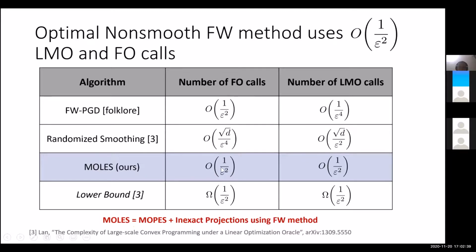For the first order oracle calls, we know of the lower bound from earlier. And for the linear minimization oracle setting, it turns out that there is actually a matching lower bound, which shows that any algorithm has to use at least 1 over epsilon square calls to the linear minimization oracle. So in this setting, our algorithm is actually tight and achieves the optimal gradient calls as well as linear minimization oracle calls. The main idea behind this new algorithm MOLES is doing the same earlier projection efficient algorithm, except that because we don't have access to projections, we do inexact projections using the Frank-Wolfe method.